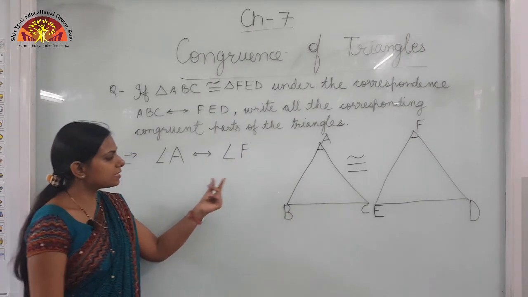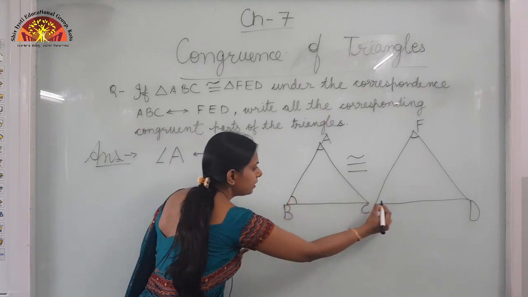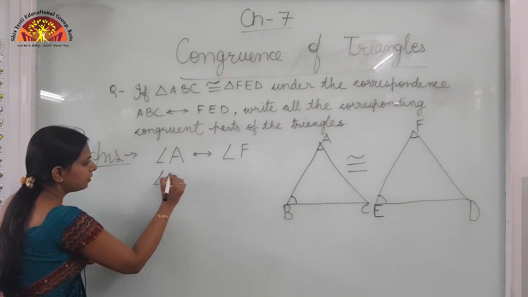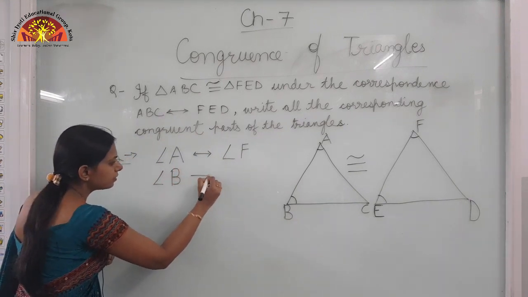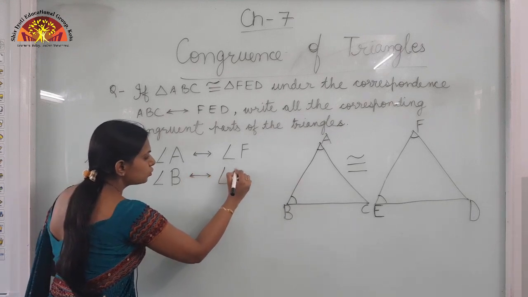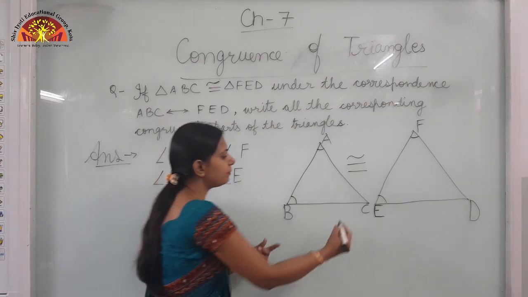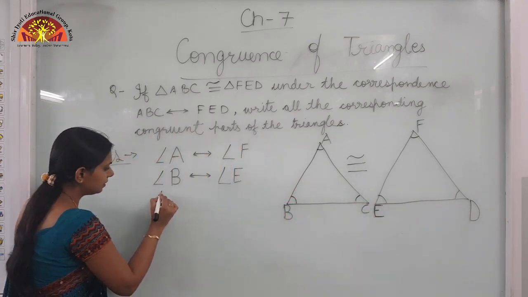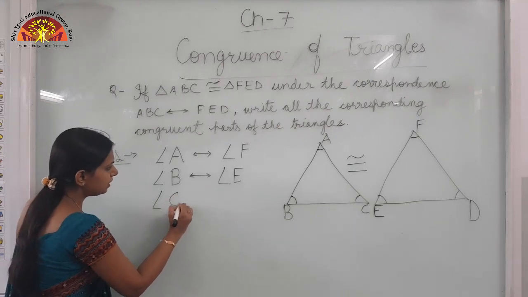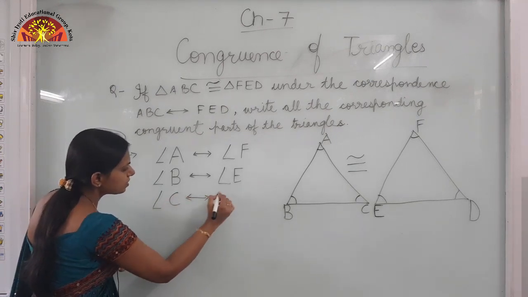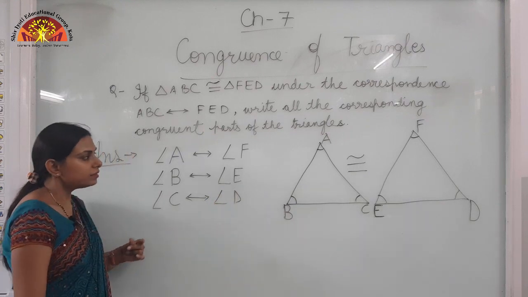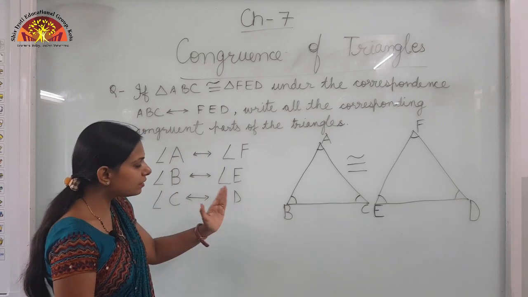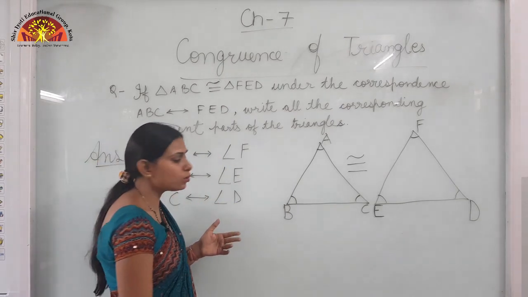Is it clear? Similarly, angle B corresponds to angle E. In a similar manner, angle C corresponds to angle D. Is it clear? So the corresponding angles of both the triangles are equal to each other. Similarly, their corresponding sides are also equal in measure.